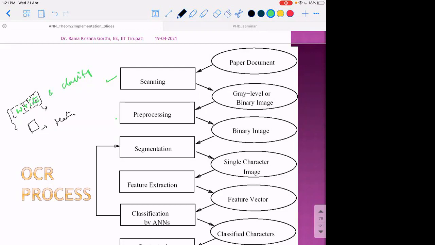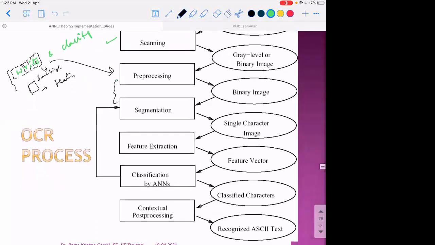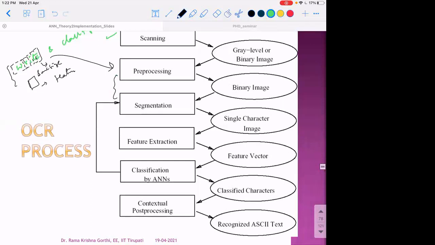This process of segmenting and bringing them to a standard size comes under pre-processing. Pre-processing may include segmentation as well.